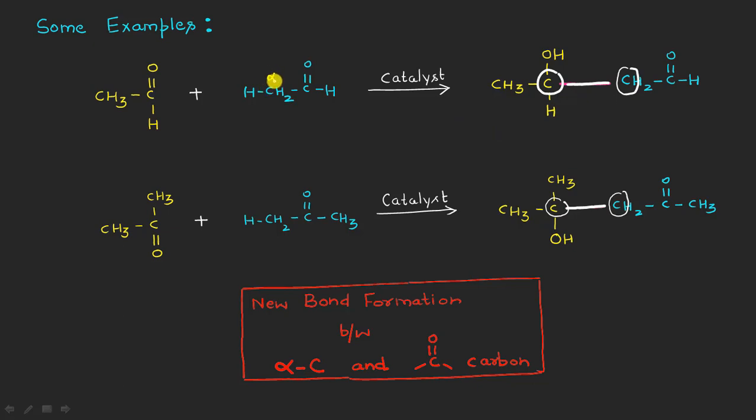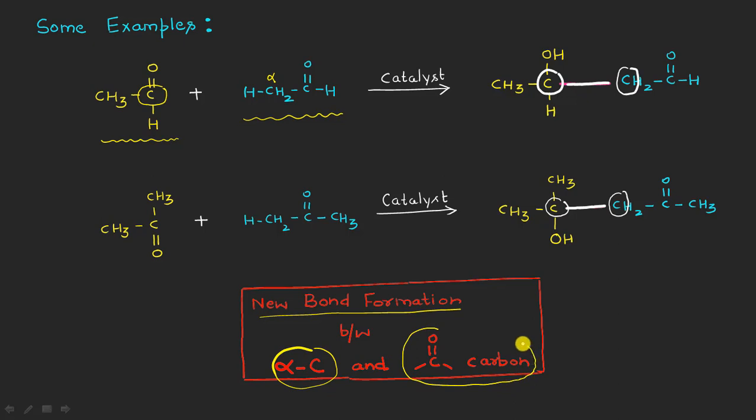This is the alpha carbon atom of one of the aldehyde molecules and the carbonyl carbon atom of the second aldehyde molecule, right? So I have shown you here that the new bond formation will be in between the alpha carbon atom of one of the reactant molecules with the carbonyl carbon of the second reactant molecule. We can generalize this.